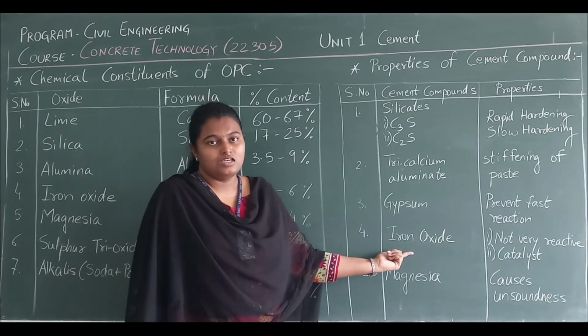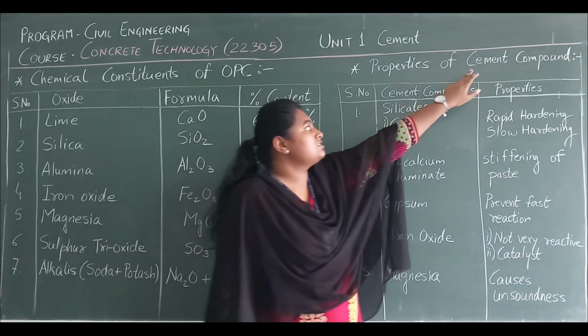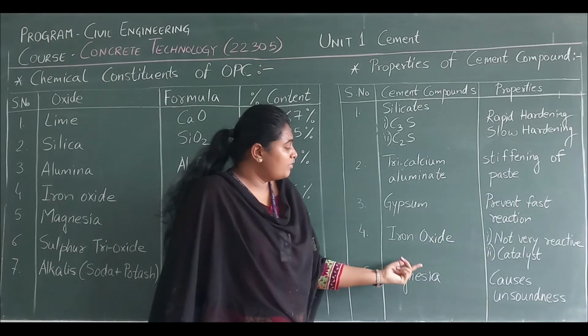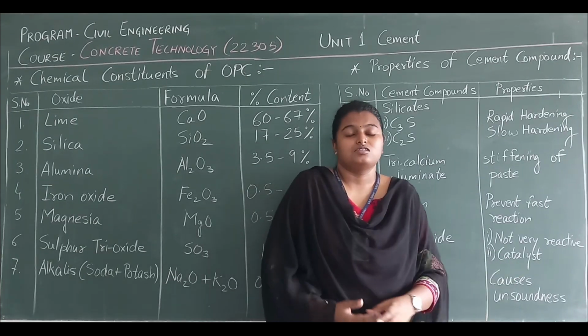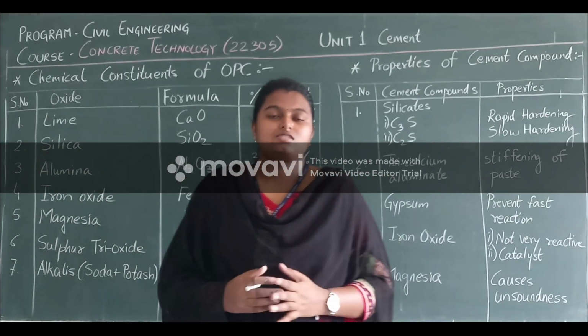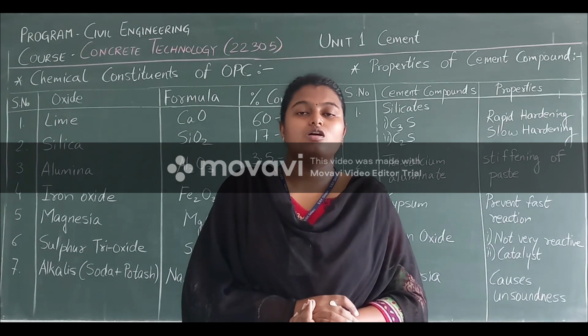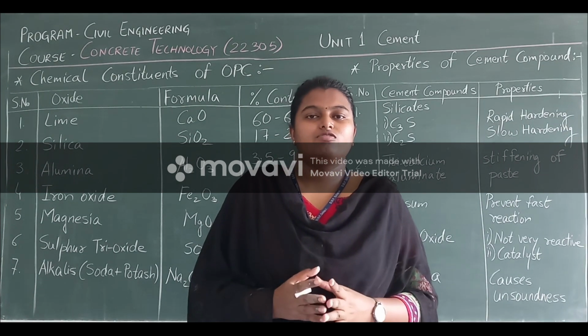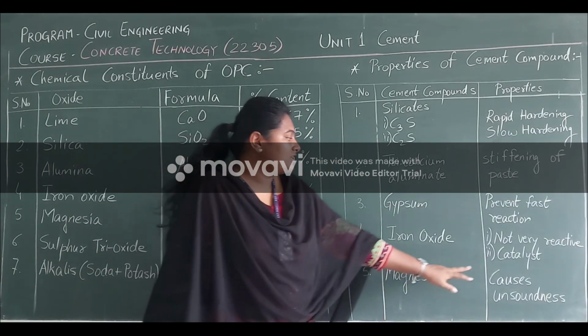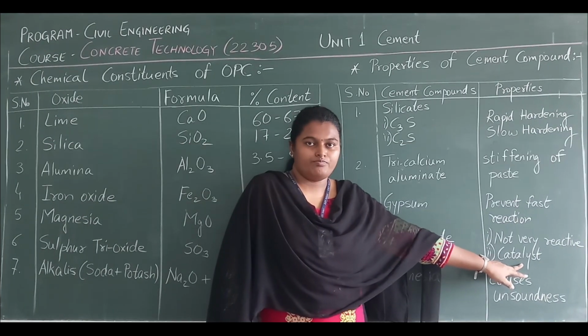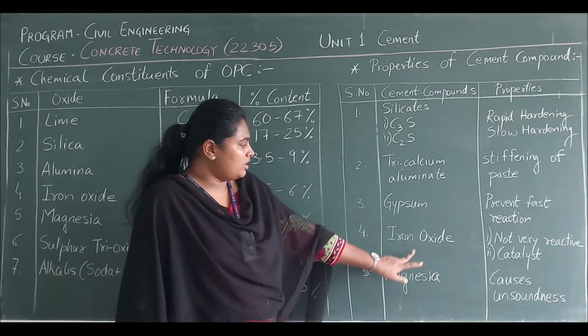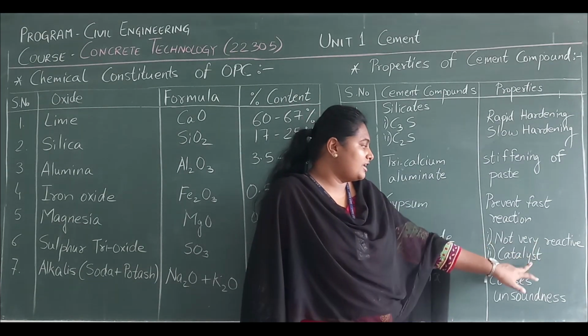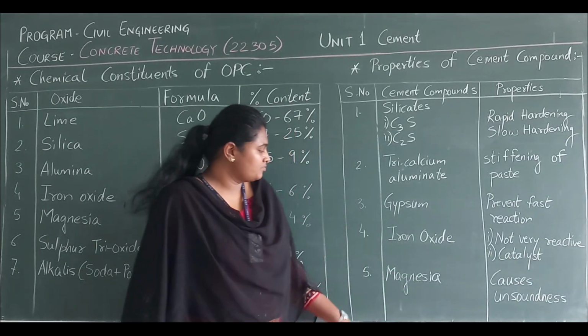Iron oxide is not very reactive when it is present in cement, but it acts as a catalyst. Now what is a catalyst? A catalyst is a chemical or compound which increases the rate of reaction, but itself does not undergo any permanent change. So iron oxide is not very reactive and it acts as a catalyst.